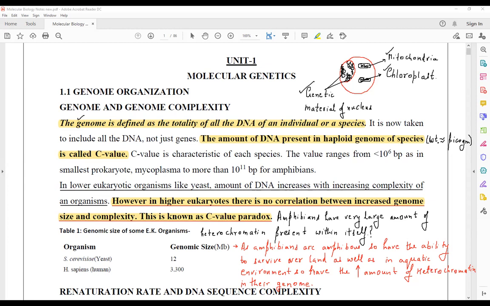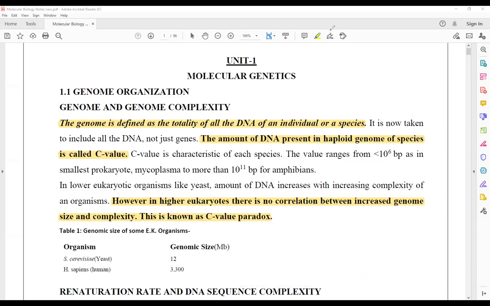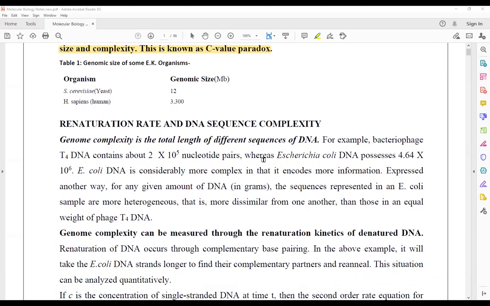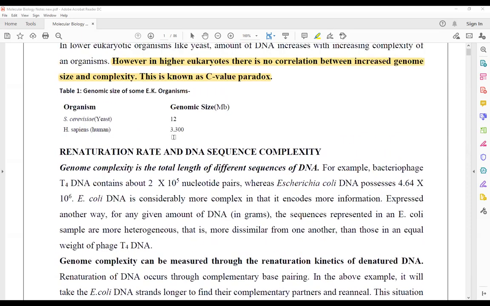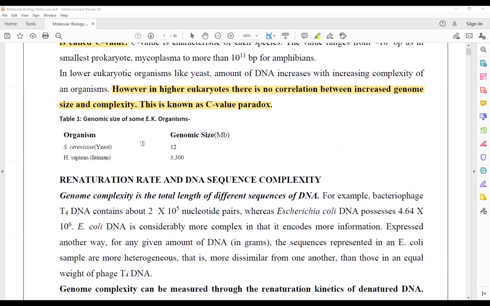Clearing all the drawings, moving forward. Now we are moving towards the renaturation rate and the renaturation kinetics. You can look here, this C value paradox example is Homo sapiens. Homo sapiens has a greater genomic size, but our DNA is said to be much more simple as compared to that of the yeast. Yeast has a small genomic size, but its DNA is much more complex than that of humans.